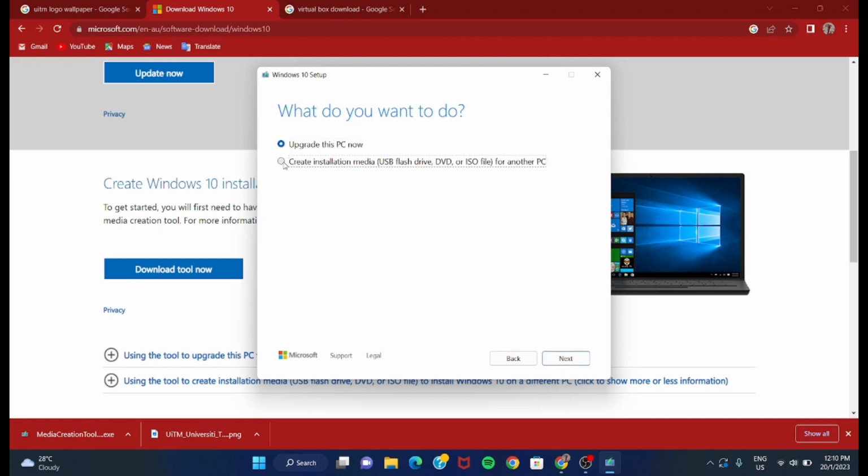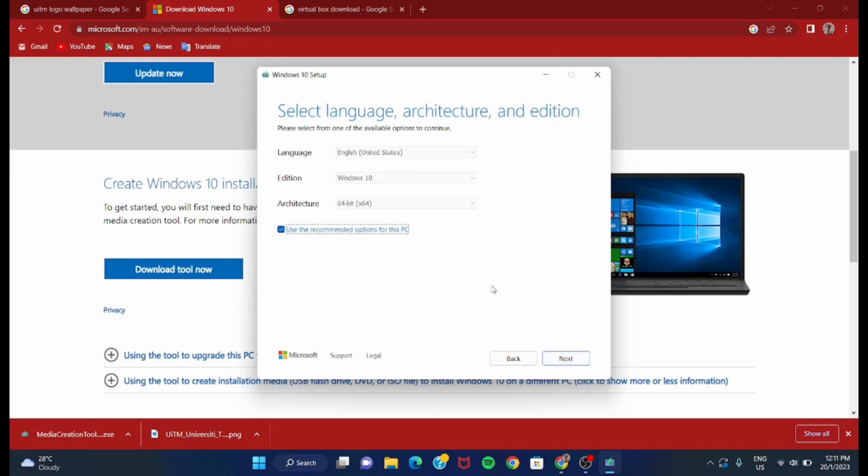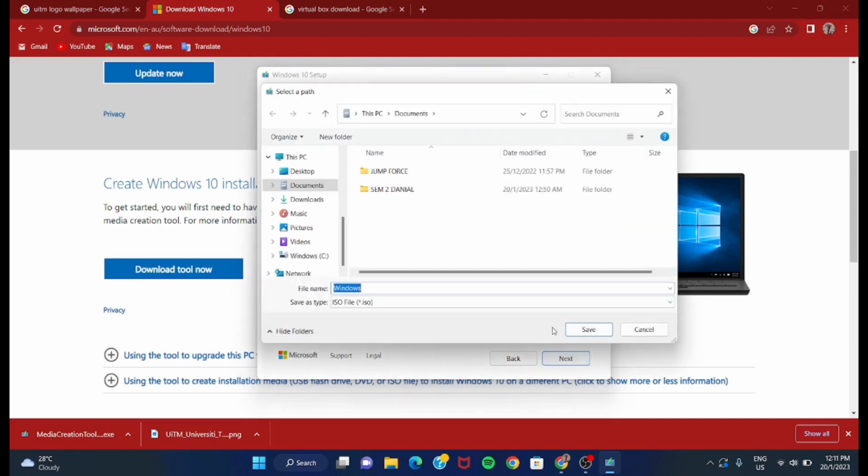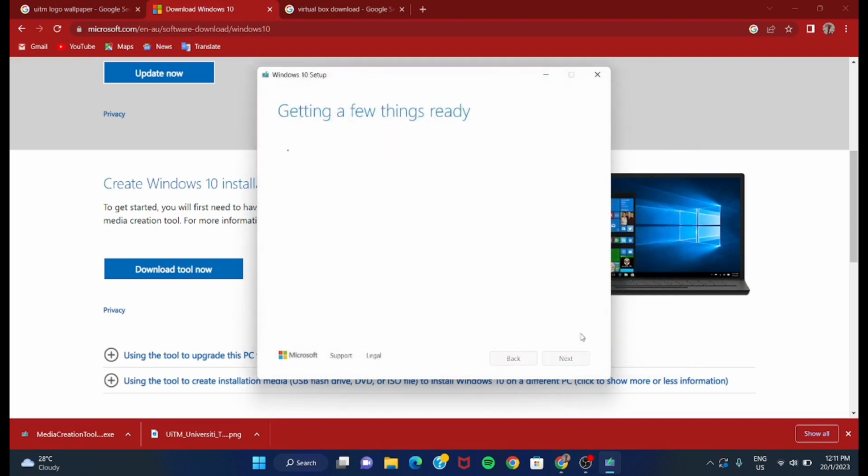Select create installation media and click next. After that, select ISO file and click next. Click the path where you want the Windows 10 file to be, and click save. After that, you need to wait until your computer finishes downloading, verifying Windows 10, and creating Windows 10 media.